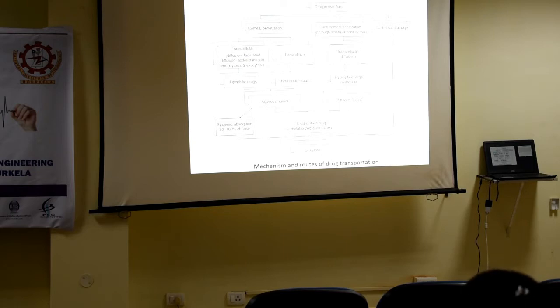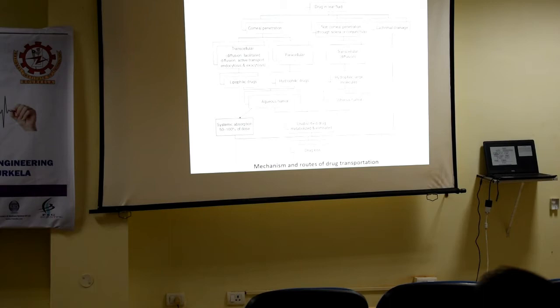Similarly, there is non-corneal penetration, that is, penetration through the sclera and conjunctiva. These are highly vascular; blood vessels are there in the sclera and conjunctiva. So the drug is absorbed through this vasculature and comes into the blood, which is not desirable, because we are targeting the drug into the eye, not into our entire body.